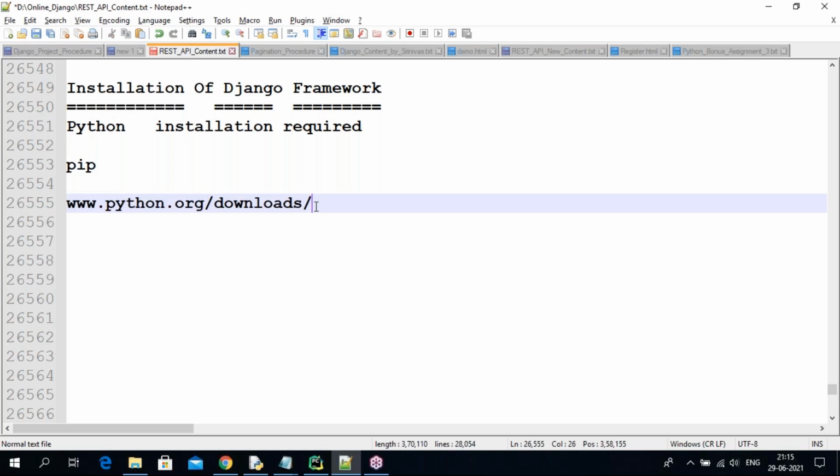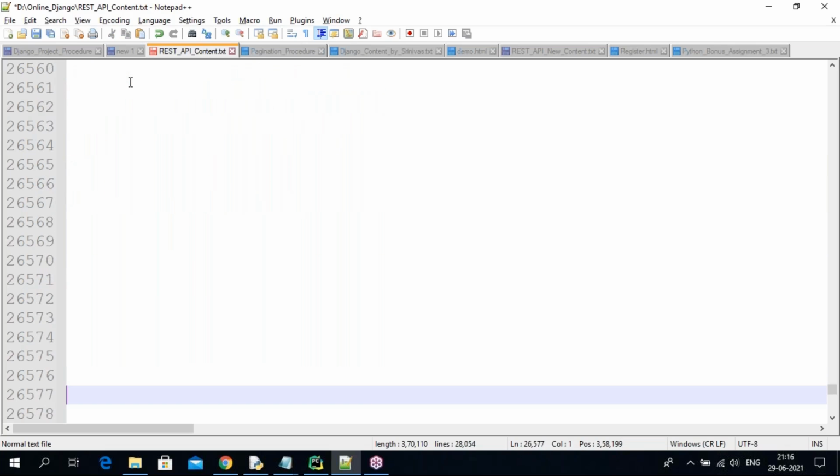Nowadays Python path is added automatically. If not, then you add it manually in the environment variable section. Do you remember that? Yesterday I explained how to add the environment variable sections.